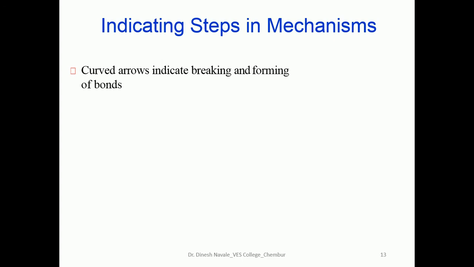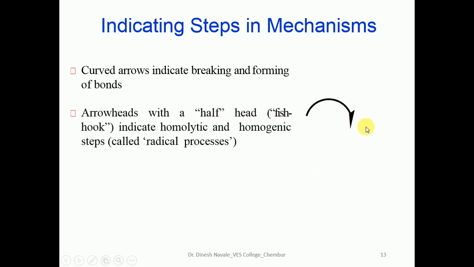So a curved arrow indicates breaking and formation of the bond. This is a curved arrow, but if you observe, although it is a curved arrow, the head of the arrow is only half. So it is called a half-headed arrow, also called a fish hook arrow. This fish hook arrow is the indication for homolytic cleavage, and is utilized in radical cleavage or radical formation.